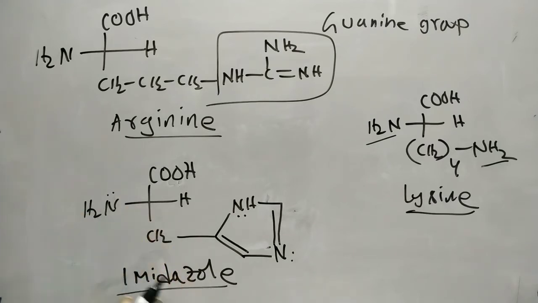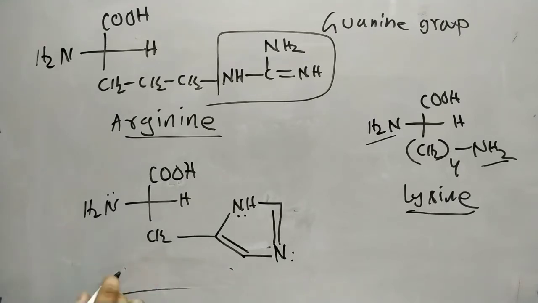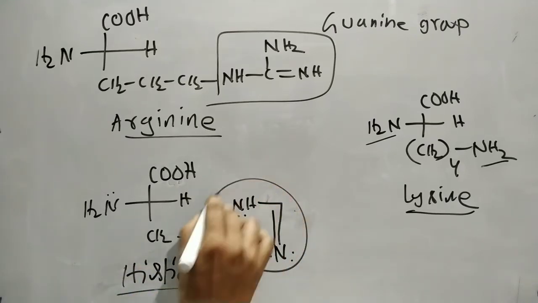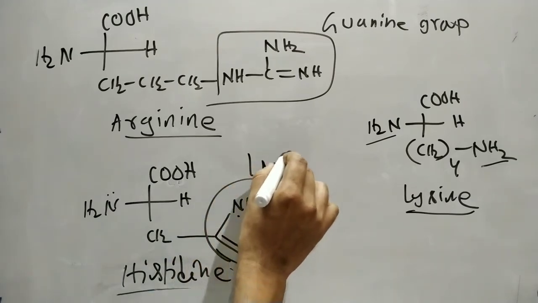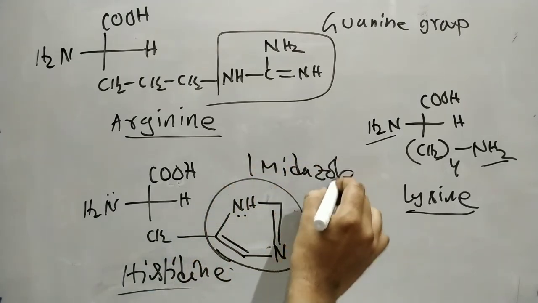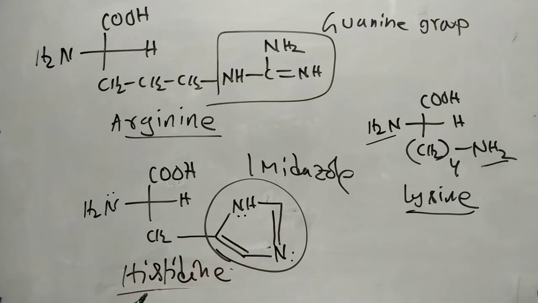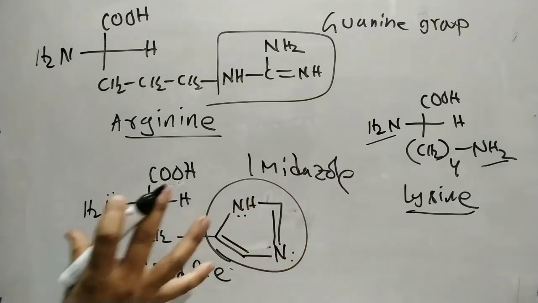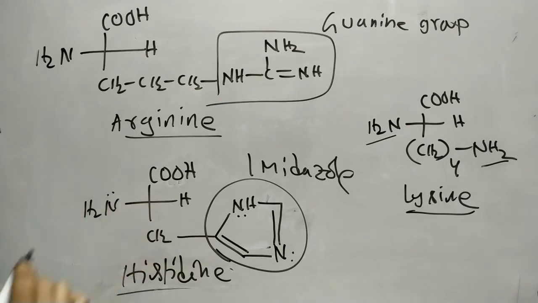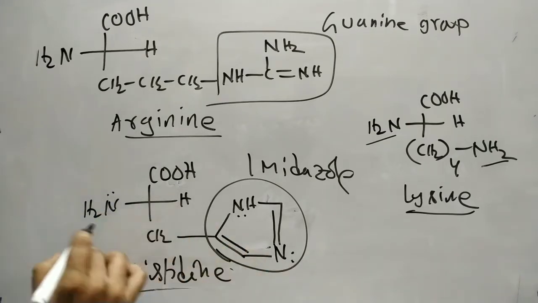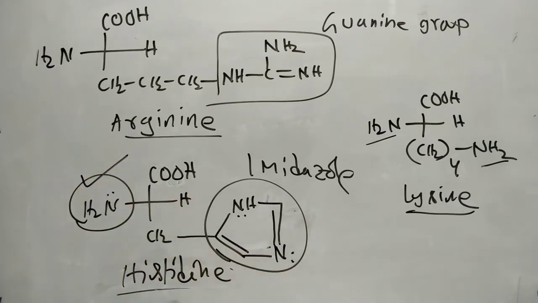Next, this is the imidazole amino acid, sorry, the histidine amino acid. The amino acid which contains an imidazole ring is histidine. In histidine, there are basic sites. Between these two, this is the more basic site because it is an sp3 nitrogen, while the other is an sp2 nitrogen.